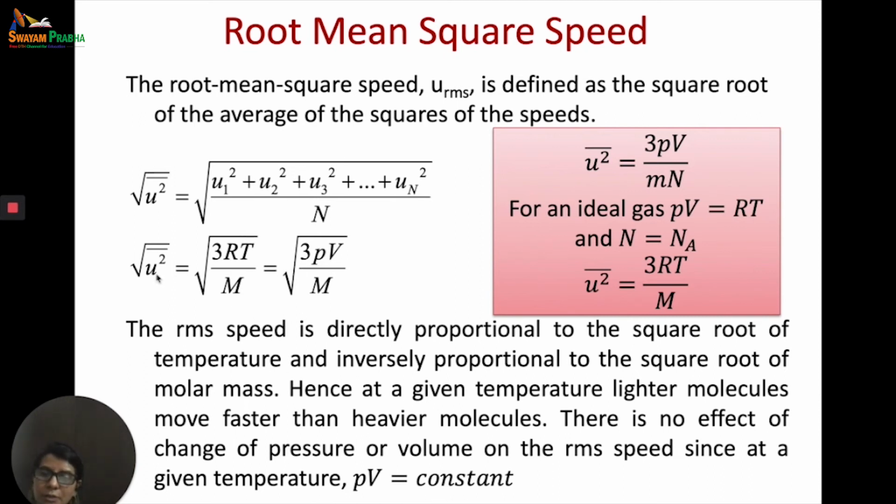That means our root mean square speed is proportional to the square root of the temperature and inversely proportional to the square root of molar mass. So at a given temperature, the lighter molecules will be found to be moving faster than the heavier molecules. Also, another thing to be noted is that pressure or volume has no effect on the root mean square speed, because at any given temperature PV is equal to a constant according to Boyle's law.